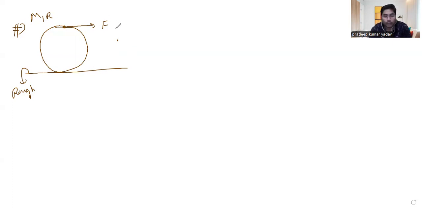So here, in the presence of this force on this disk, it is asking what the translational acceleration, or acceleration of center of mass, is, and what the direction of friction is, and how much that friction is, basically. So these are the two questions. Let's talk about that. It's a very important question to understand the concept in more detail.